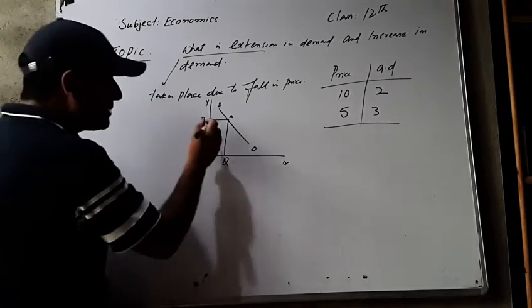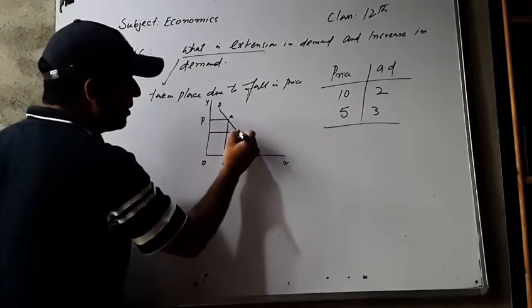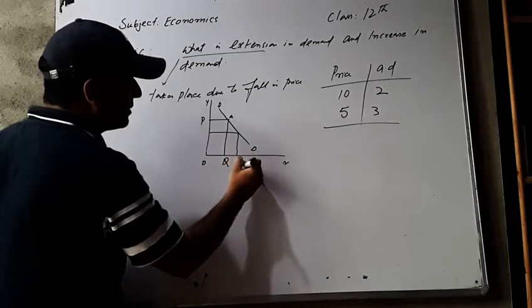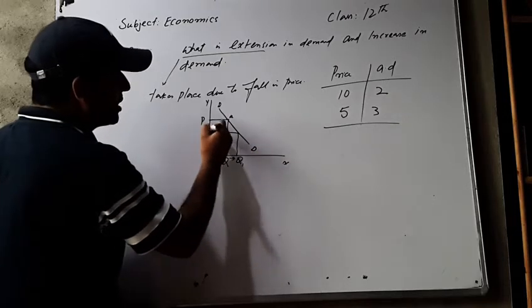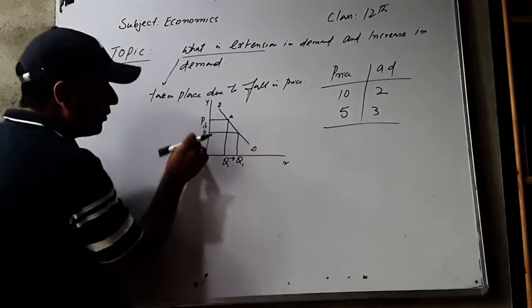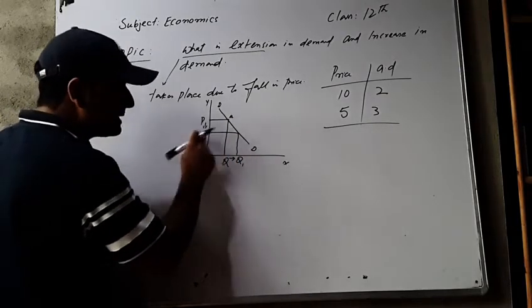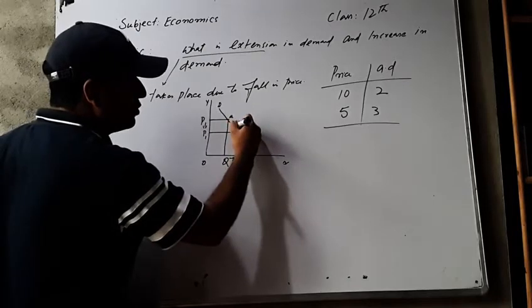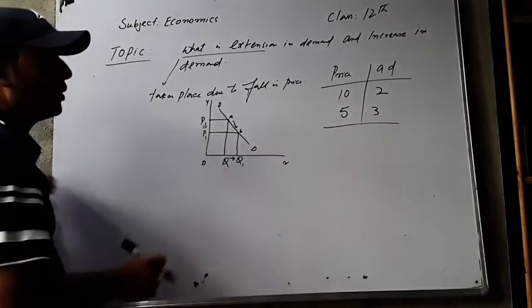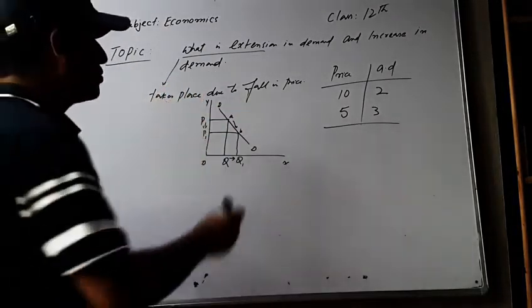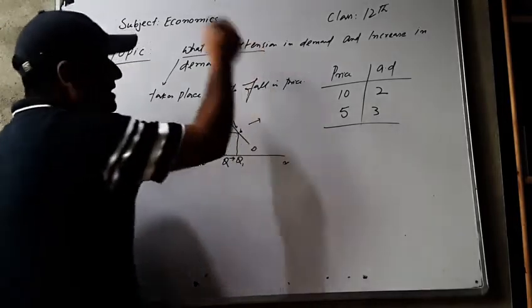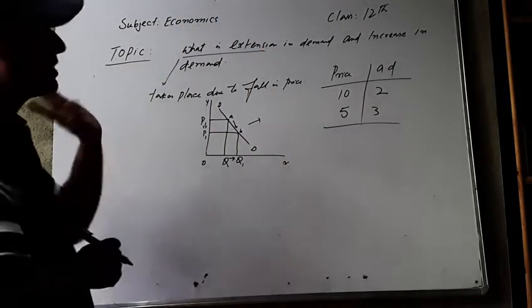Now, when price falls from OP to OP1, the quantity demanded rises from OQ to OQ1. At price OP1, demand is OQ1. So when price falls, demand rises. Consumer moves downwards from point A to point B along the same demand curve. So this is called extension in demand.